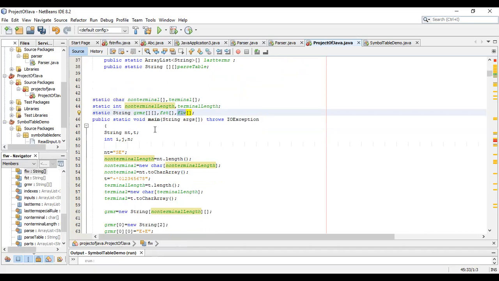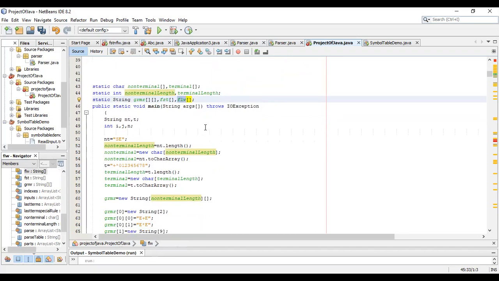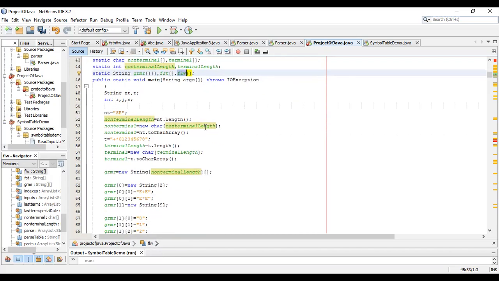As the main method of our main project, we made it throw the exception. Suppose sometimes an exception comes, so it will handle it. Here is the code where I made a string, two strings, terminal like nt or t, which is familiar from the programming language, and i, j, n for use.